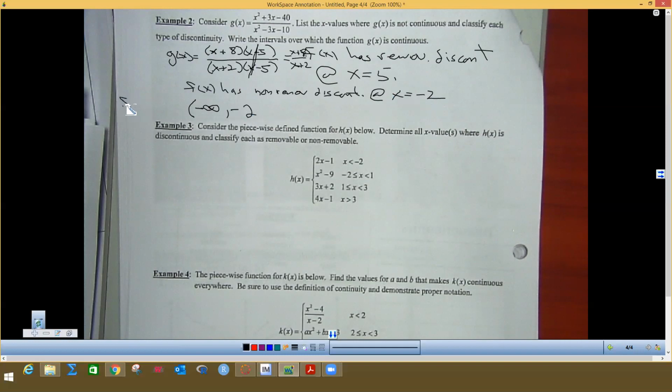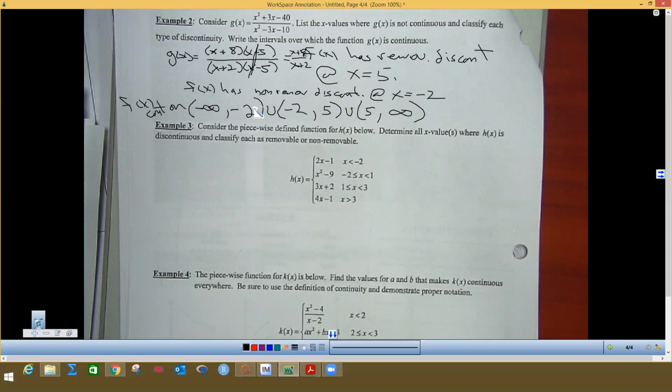So f of x is continuous from -infinity to -2, and then we put a U here for union because we have to jump over -2. So whatever we had there, we jump over because -2 doesn't work, and parentheses means it doesn't work. And then it's going to work up to 5 because that's the next discontinuity. And we have to jump over 5, and then 5 goes on to infinity. So these are the intervals on which this graph is continuous. We jumped over -2 and jumped over 5.